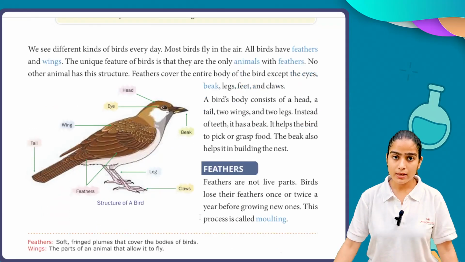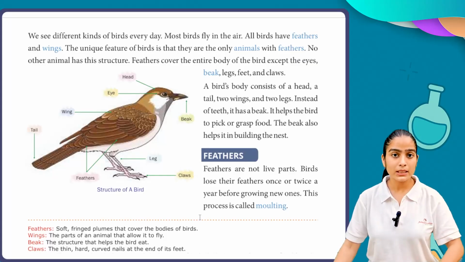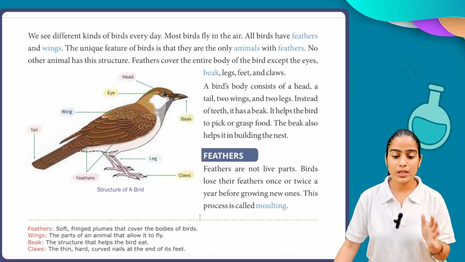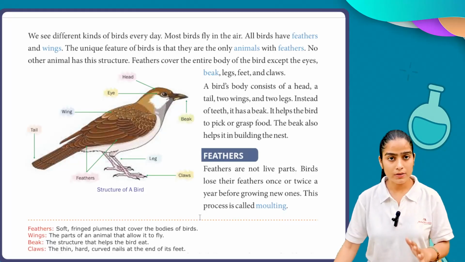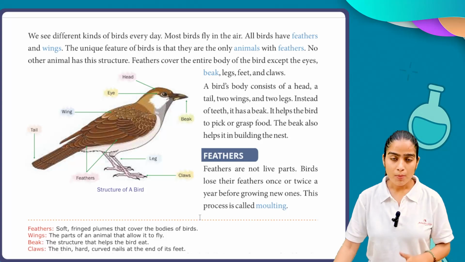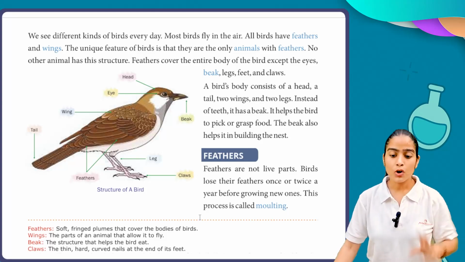So when we see a bird, the whole body is covered by feathers, except the eyes, beak, legs, feet and claws. A bird's body consists of a head, a tail, two wings and two legs. So the general body parts are one head, one tail, two legs and two wings.